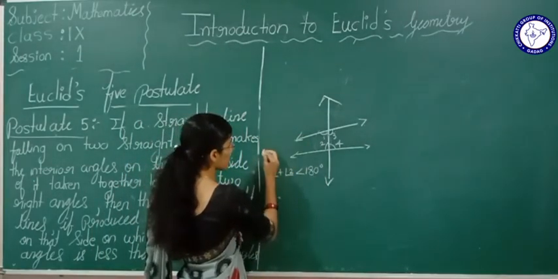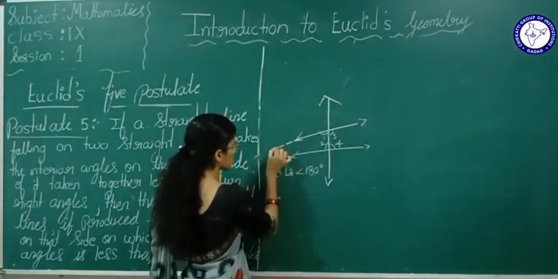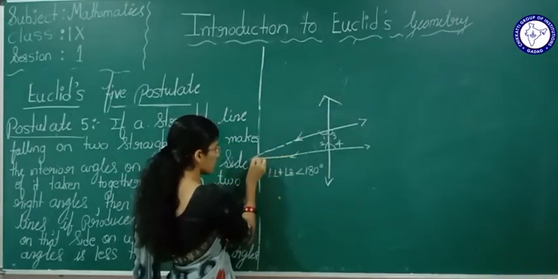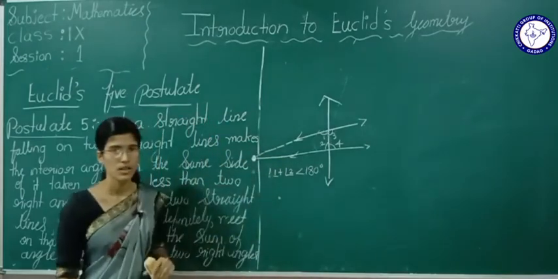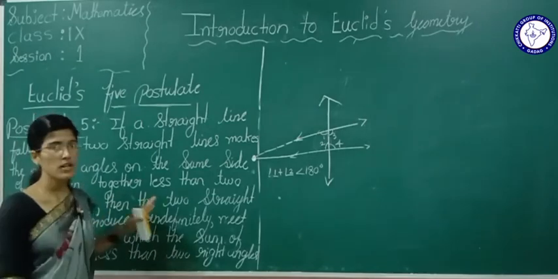If we produce this line and this line also, these lines are going to intersect at one point. This is what the fifth postulate is telling.